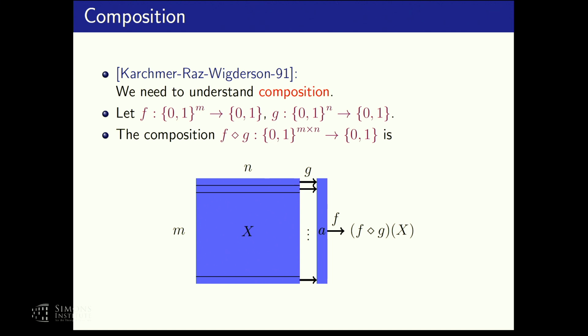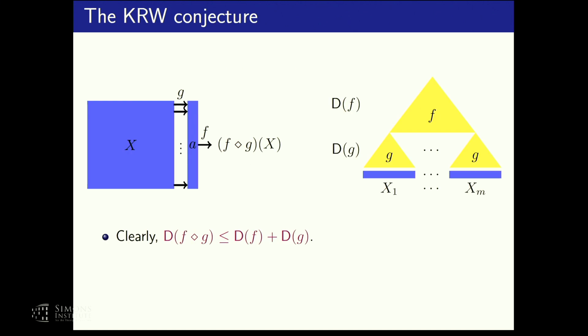Okay, good. So now that we have defined the composition of Boolean functions, a natural question is how does depth complexity behave with respect to this composition operation? And it is not hard to see that the depth complexity of the composed function is at most the depth complexity of f plus the depth complexity of g. And this is just because if I compute the composition exactly in the way I just described, I'll get a circuit whose depth is this much.